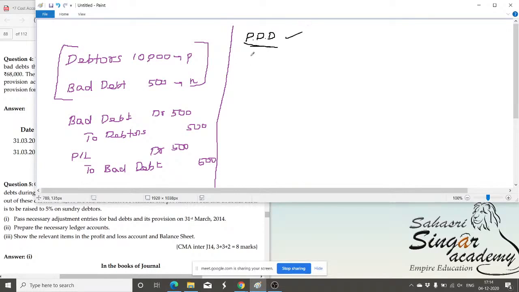How am I going to create it here? The creation of the provision for doubtful debts is nothing but taking it from the profit and loss account. The profit and loss account is the main source for adjusting all the expenses. Similarly, bad debt is expected, not now but in the future. As we expect bad debt in the future, we can keep some money aside.